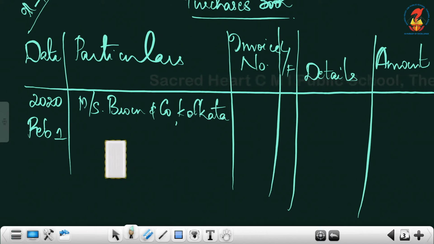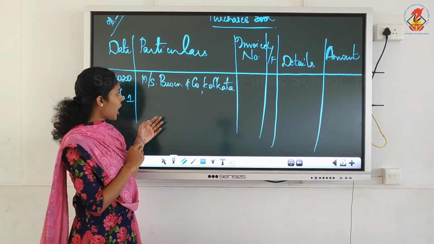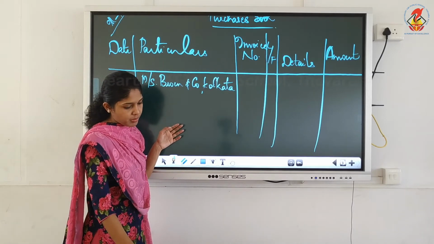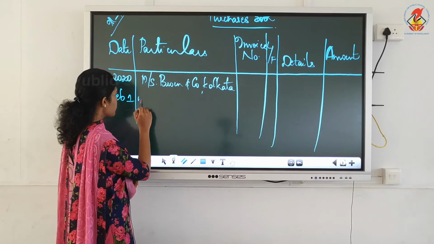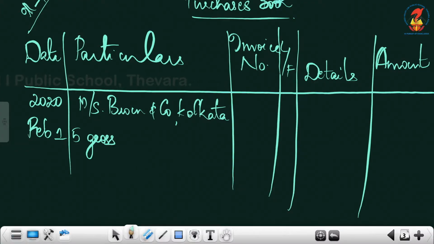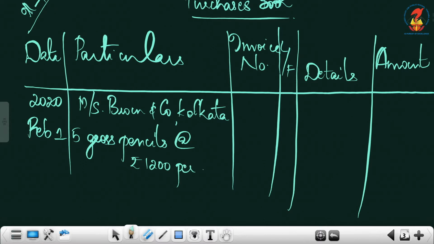Next we will write the items we purchased from Mrs. Brown and Company. And the items we purchased, first one, just write the question itself. What is given in the question, you just copy paste. 5 gross pencils at the rate of rupees 1200 per gross.